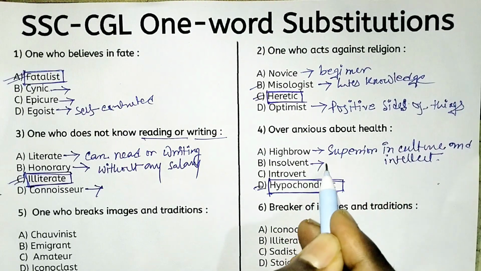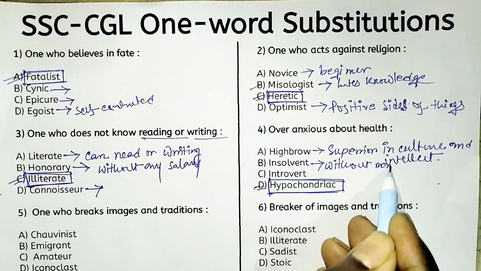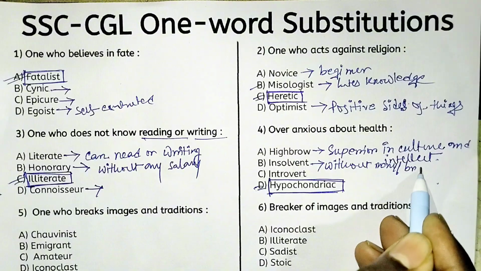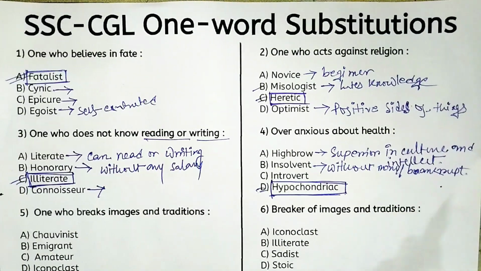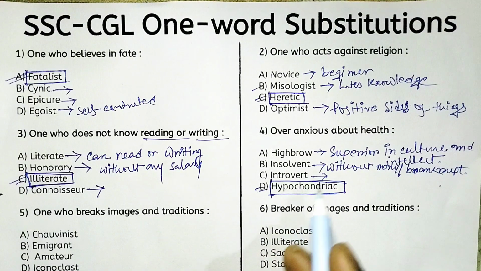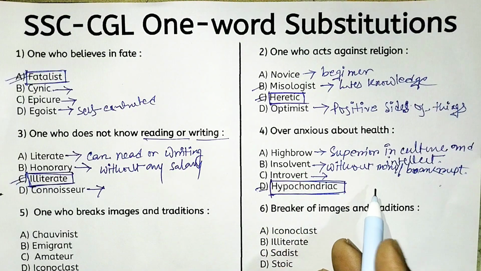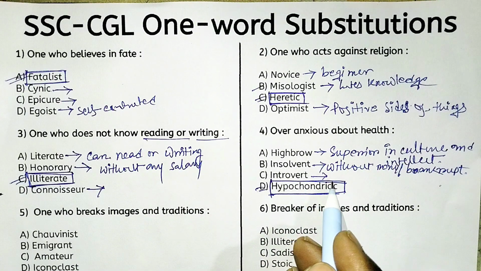Insolvent means without money, or you can say bankrupt. Bankrupt, okay. And introvert means a person who avoids social interactions. So that person is called introvert.